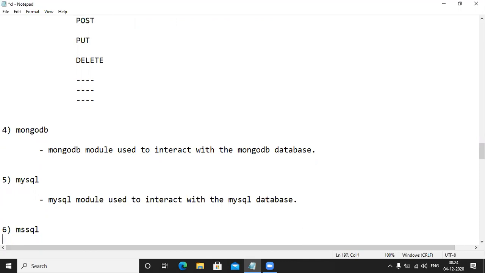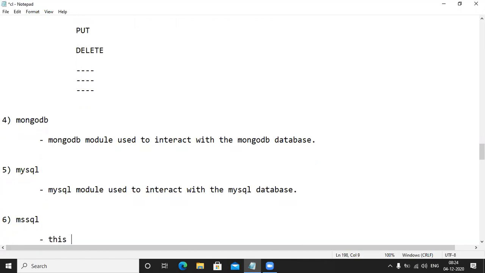MS SQL. See this one here. This module is used to interact with the SQL server. Okay, now guys, are you comfortable up to now? Yes. Let me go for another example.